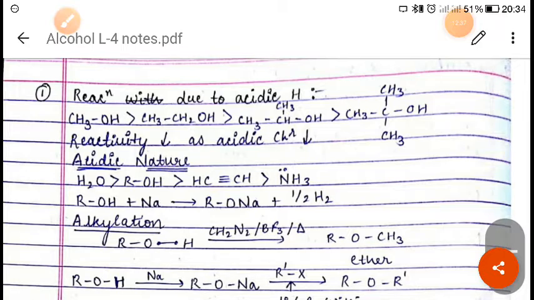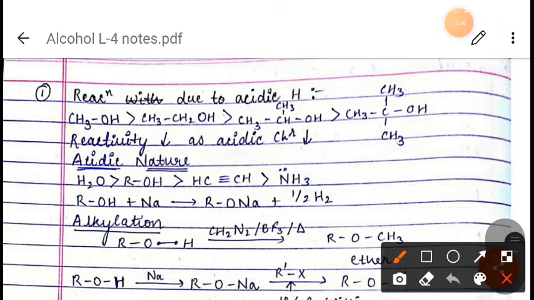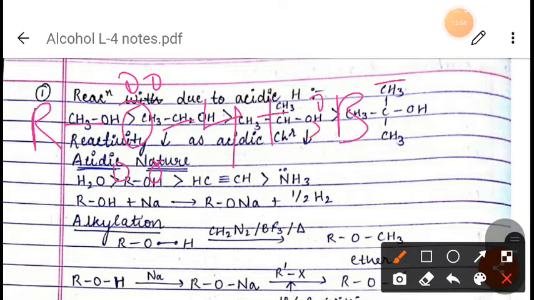I will give you one example. Suppose we have an alcohol like this, R O H. Suppose one base is here. What will happen? The base will donate its electron pair to this hydrogen. We know that a base attacks hydrogen, right?